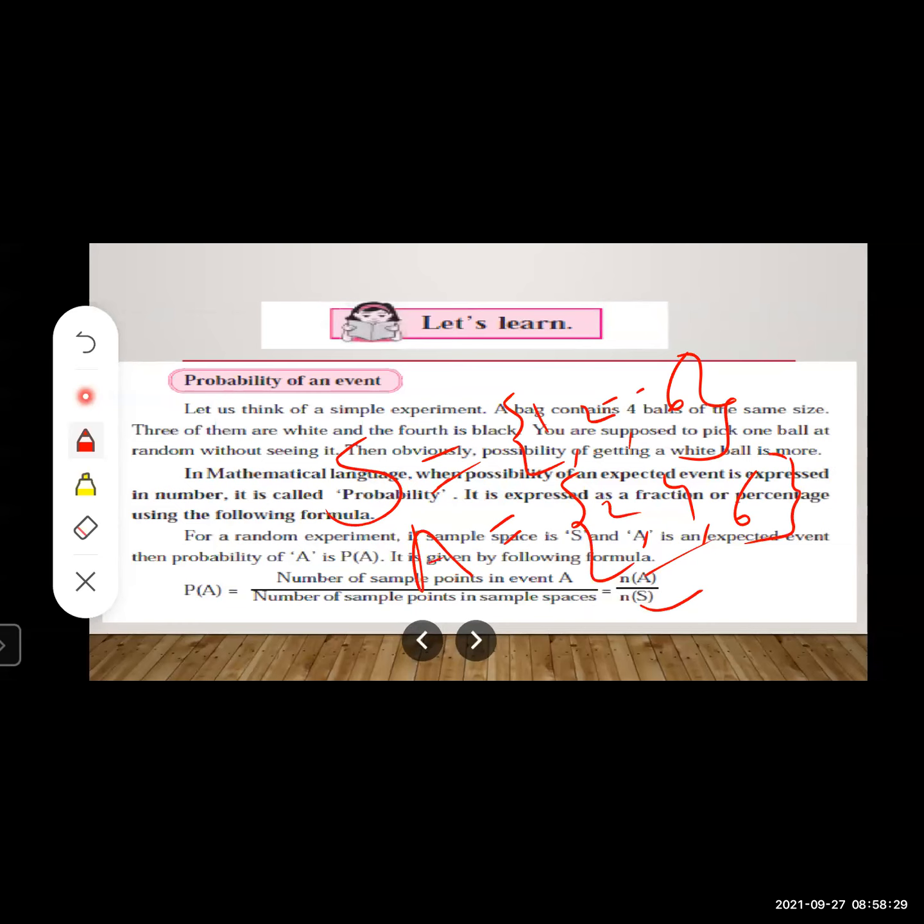So in other words, the sample space contains all possible outcomes and the event contains only our favorable, or expected, outcomes. And we write this in terms of the formula as P(A) is equal to n(A) upon n(S), where n(A) is the number of sample points of event A and n(S) is the number of sample points of the sample space. Understood, students?